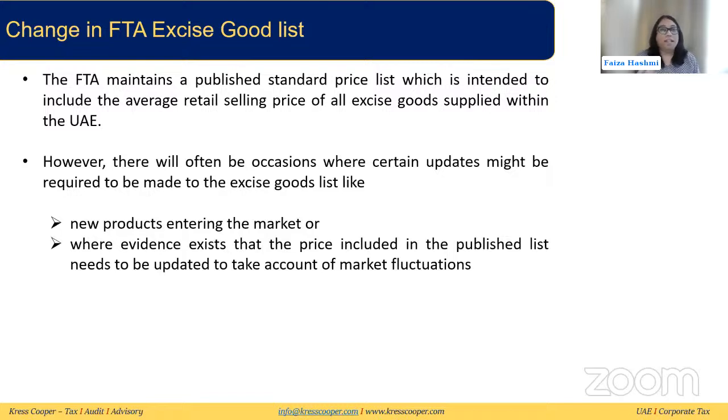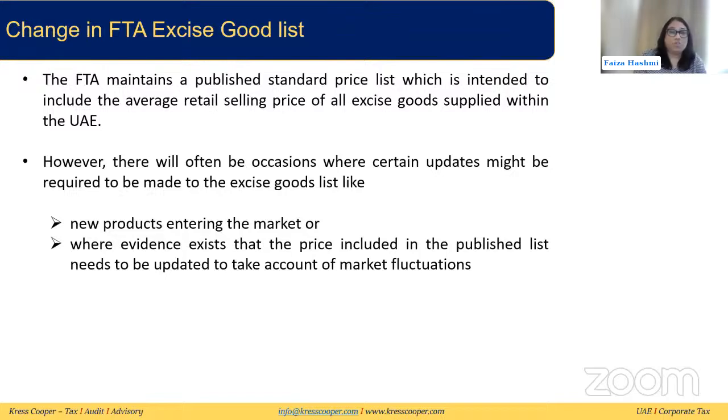One could be that the product that you want to import or produce is not there on the FTA excise good list. Or it could be that it is there in the excise good list, but the price right now on the FTA excise good list is not the one which is in the market reality. The market is different because of different fluctuations or different reasons. The price might have changed. So you can make a change in the FTA excise good list, the standard list which is being maintained by FTA.